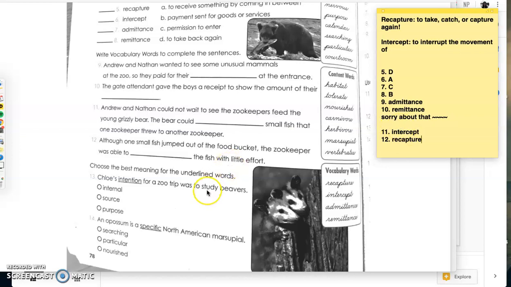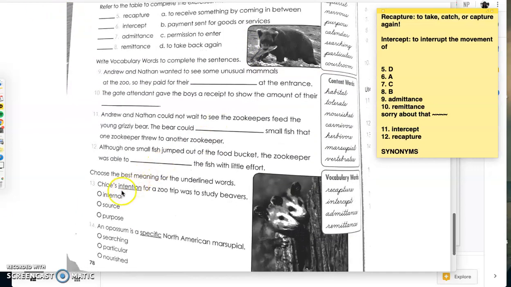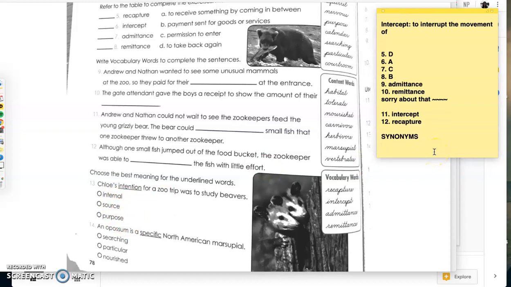Okay, 13 and 14, almost there. Choose the best meaning for the underlined word. So we're going to be looking at synonyms, words that mean the same thing. 13, Chloe's intention for a zoo trip was to study beavers. Okay, so intention. So we know that she is going to the trip at the zoo. Why? Because she wants to study beavers. So what's another word here that kind of tells us the meaning of a goal? So her goal is to go study beavers. So we have internal, source, and purpose. Why don't we go ahead and actually find the definition of these words?